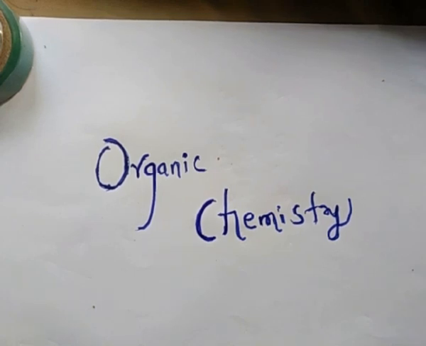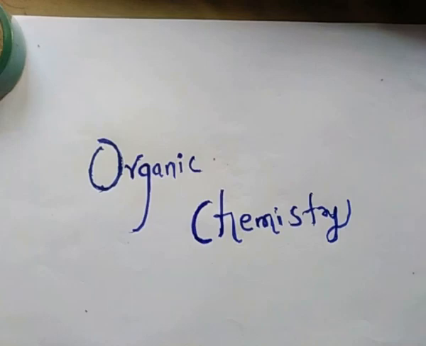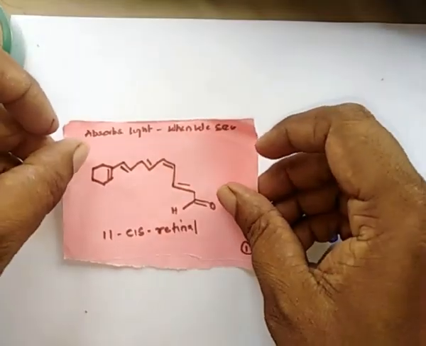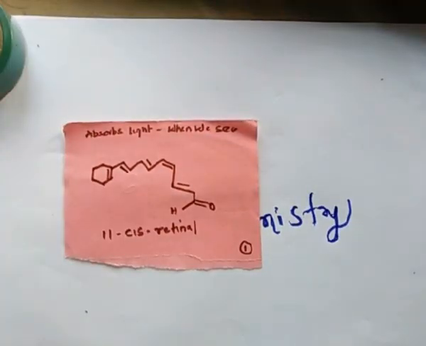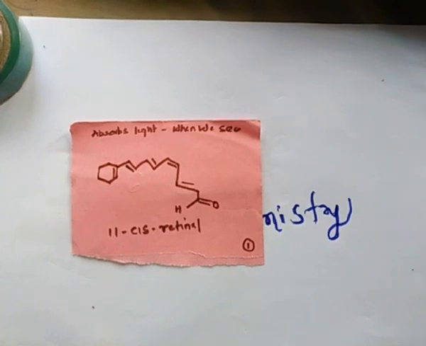Starting from our eye, our eye is capable of absorbing light. The reason behind the eye being able to observe light is a compound called retinol. This retinol is an organic compound. Due to the presence of this retinol in our eye, we are capable of converting visible light into a nerve impulse.